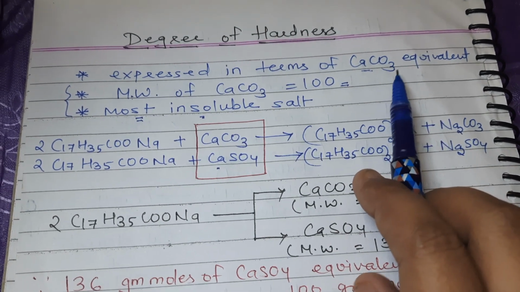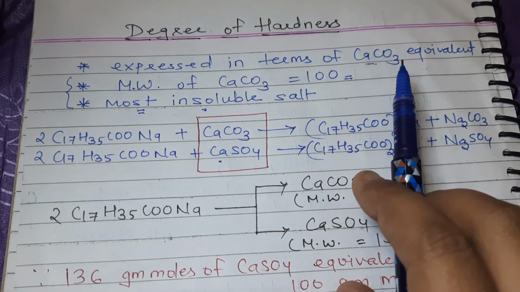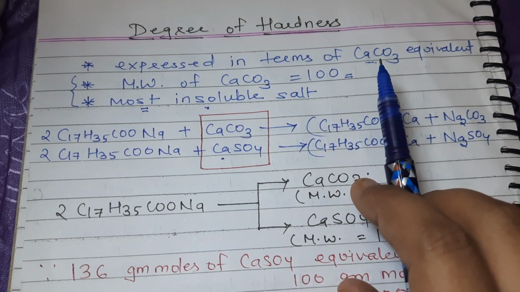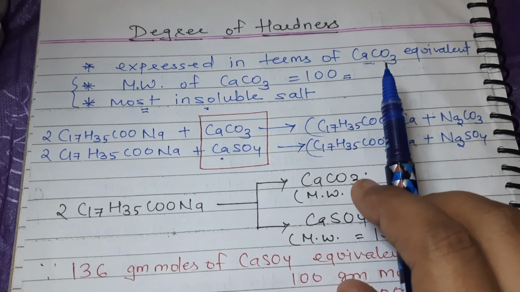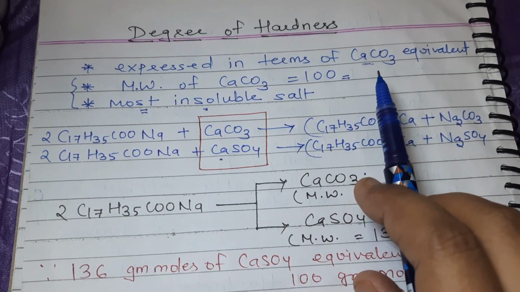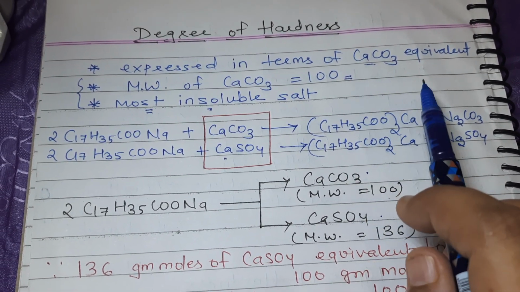I mean to say, if hardness is present due to calcium sulfate or calcium chloride or magnesium sulfate or any other salt, always we express it in terms of calcium carbonate.